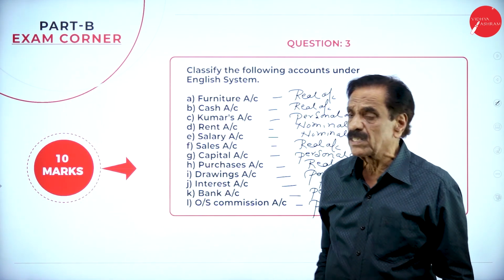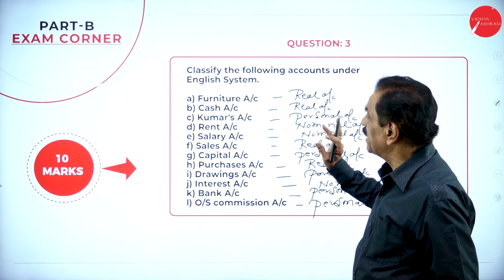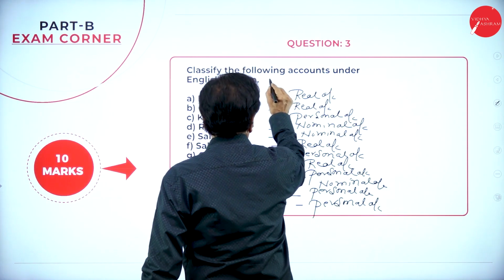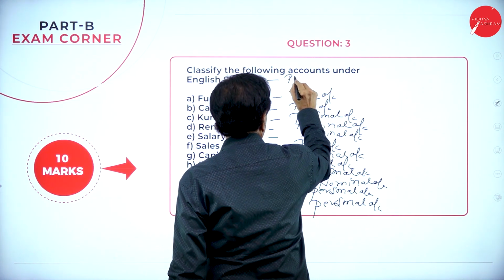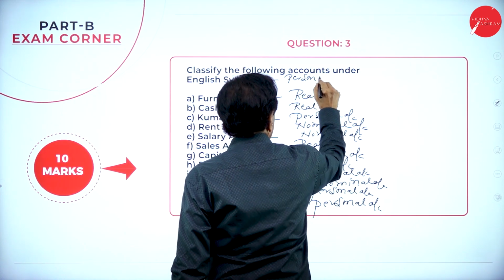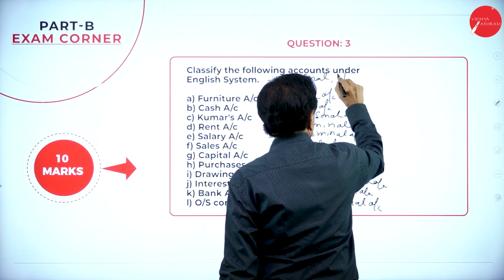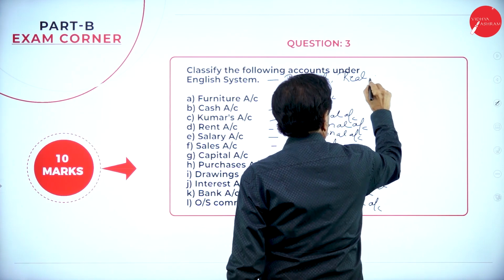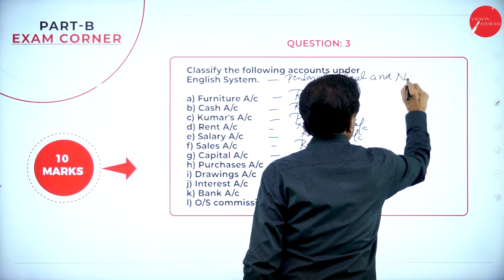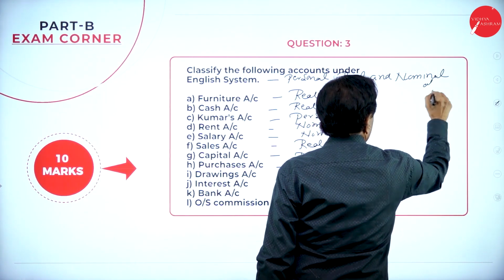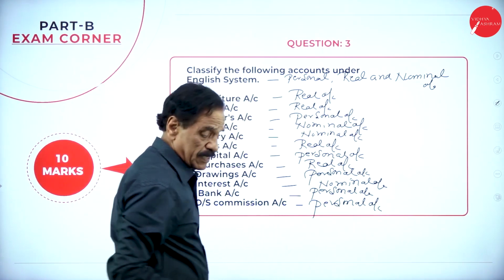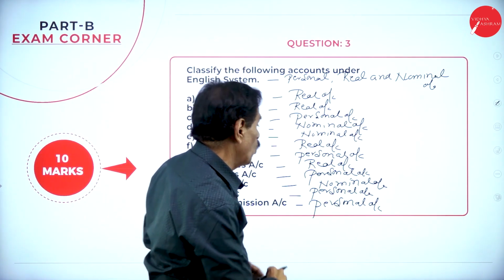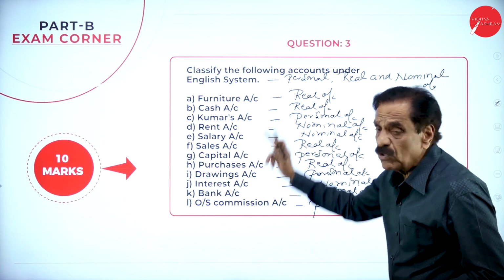10 marks for this. Hope this is a very easy system. You have to make an English system: personal, real, and nominal account. You have to bifurcate. Now we'll move on to the next one. Hope this is very easy for you.